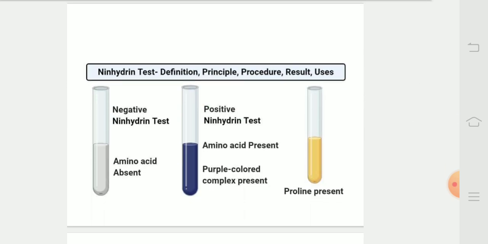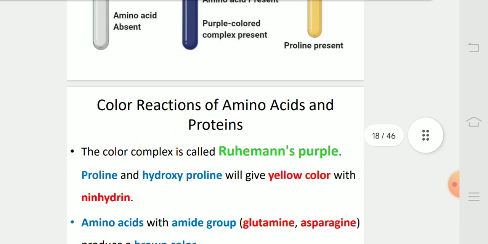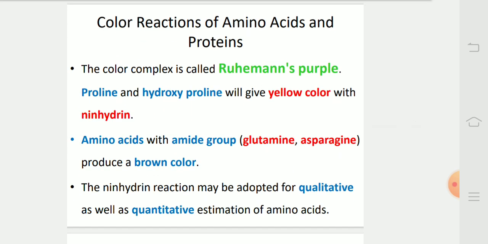In the diagram, we can see test tubes containing negative and positive ninhydrin tests. In case of proline, a yellow colored complex is formed. The color complex is called Ruhemann's purple. Proline and hydroxyproline will give yellow color with ninhydrin. Amino acids with an amide group, that is glutamine and asparagine, produce brown color. Ninhydrin may be adopted for both qualitative as well as quantitative estimation of amino acids.